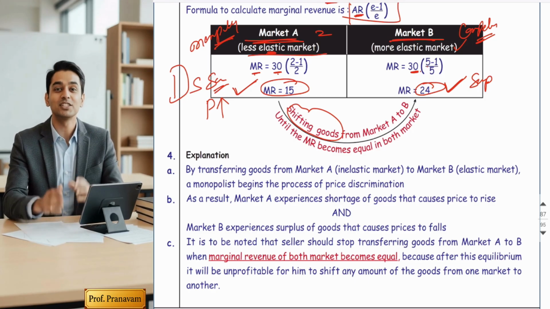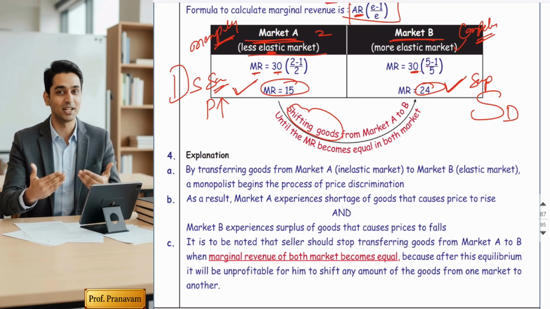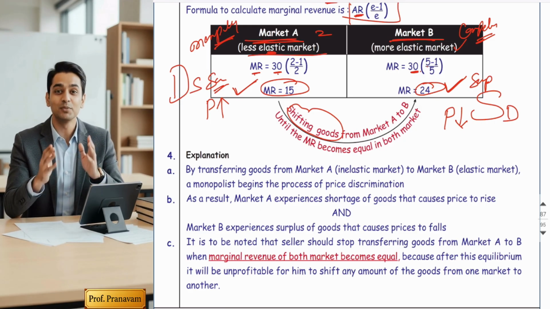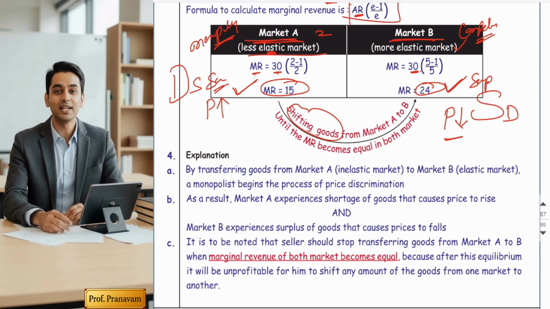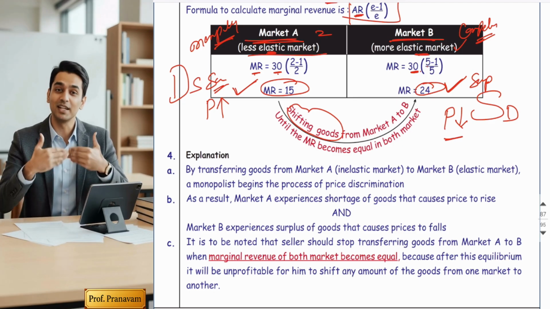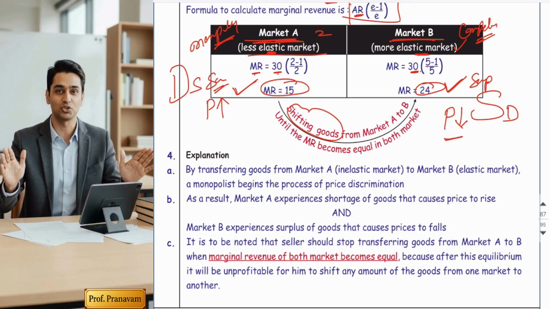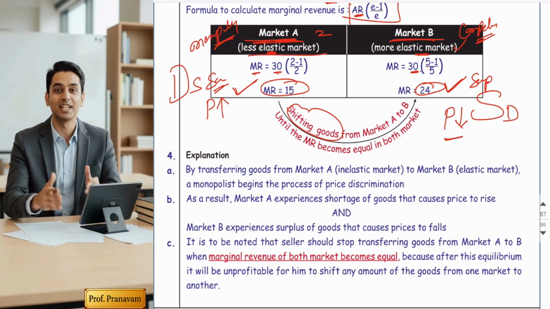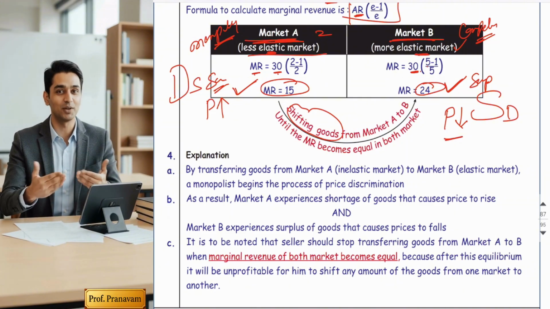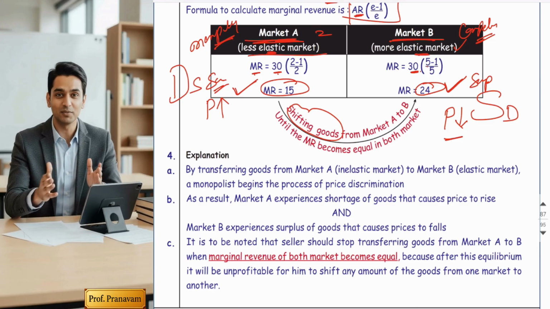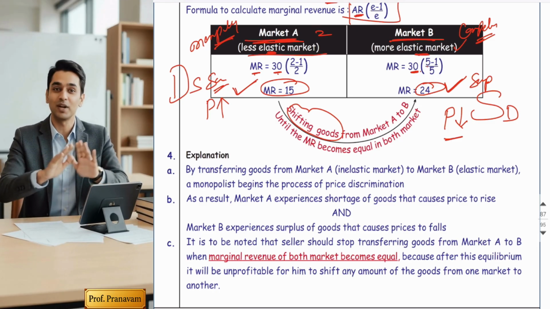And in market B, a surplus will take place, meaning supply will be more than demand. Because he is facing competition, in competition you cannot increase the price. If you want to capture that market, if you want to survive in that market, you have to reduce the price. So when supply is more than demand, prices will fall, and he will reduce the prices. The basic logic is that the loss he incurs in market B will be compensated from market A, where he is enjoying high prices and high profits. In this way he will be capturing market B and will become a profit maker overall in both markets.